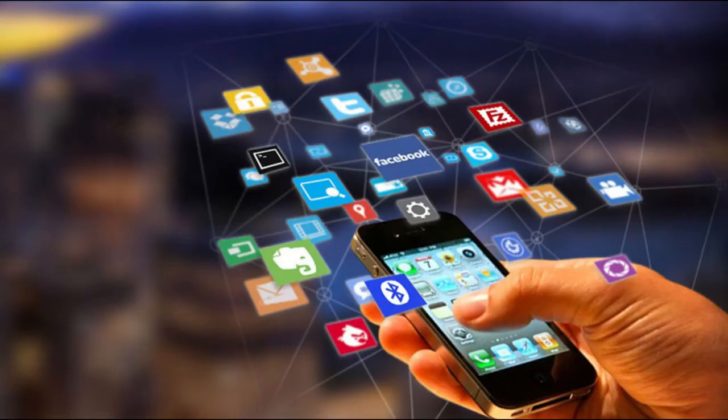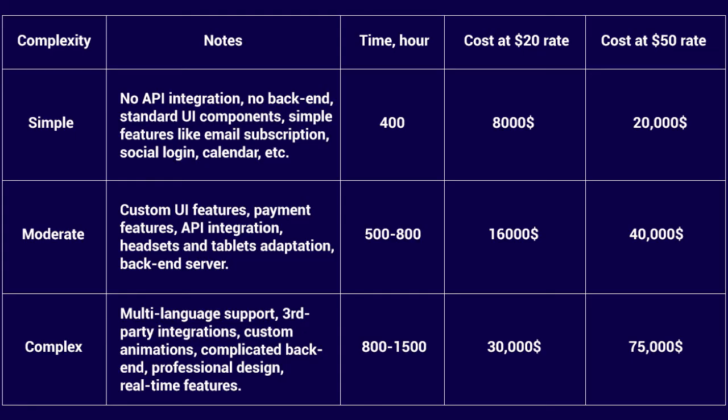If we split mobile apps into three categories, simple, moderate and complex, and take two kinds of hourly rates as per company standard, this is approximately how much an app costs to make, which I'm going to show you in the table. Under simple app, we are considering no API integration, no backend, standard UI components, and simple features like email subscription, social login, calendar, etc. Suppose this kind of app takes 400 hours to develop, and one company takes $20 per hour and another takes $50 per hour. So the cost will be $8,000 to $20,000.